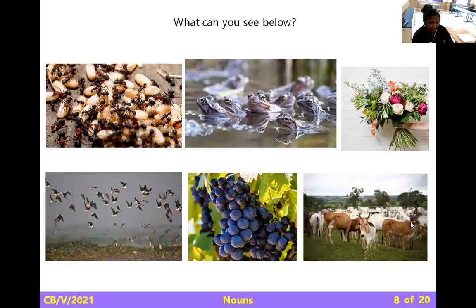Moving to the next. Now, what can you see below? I have a picture of a group of ants, a group of frogs, a bunch of flowers, a group of birds, a group of grapes, a group of cows.